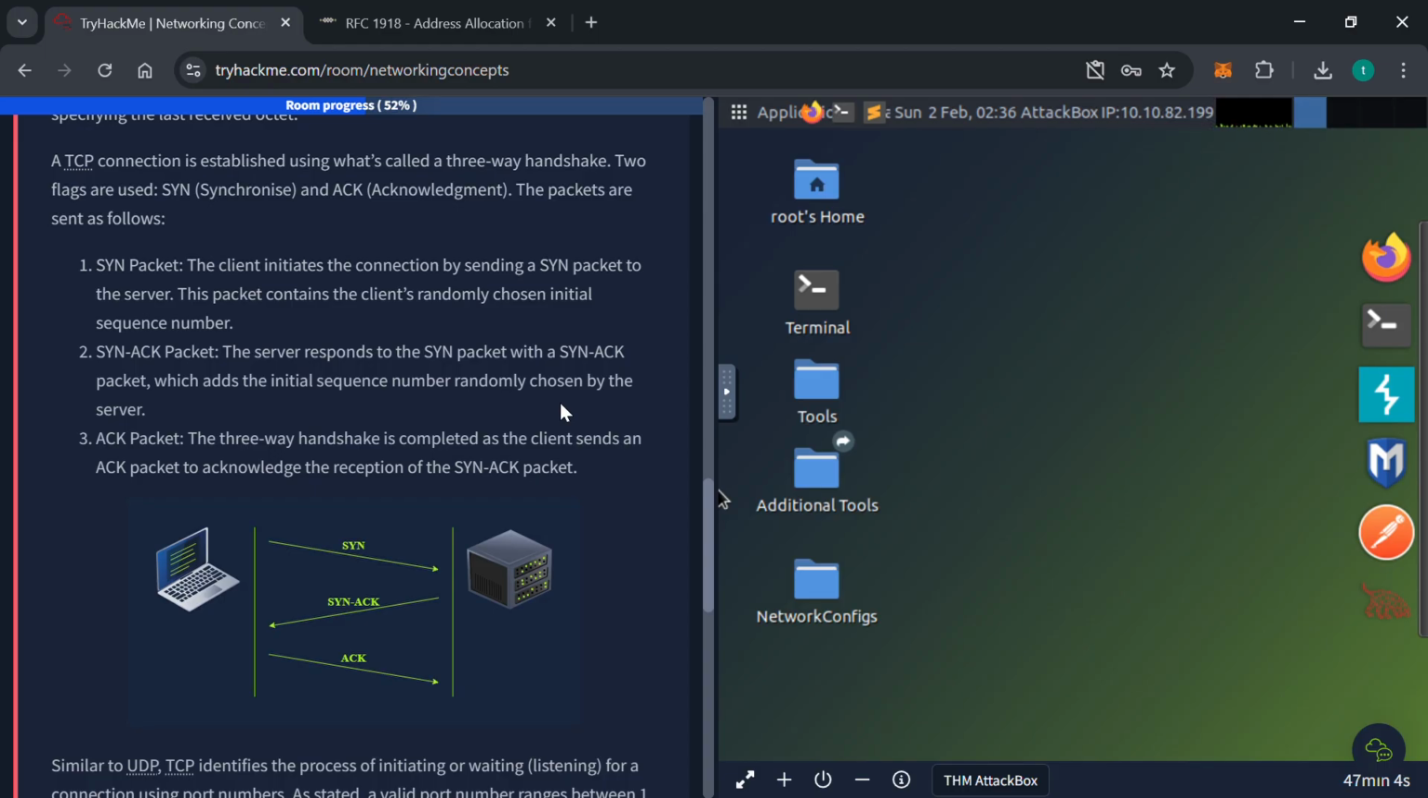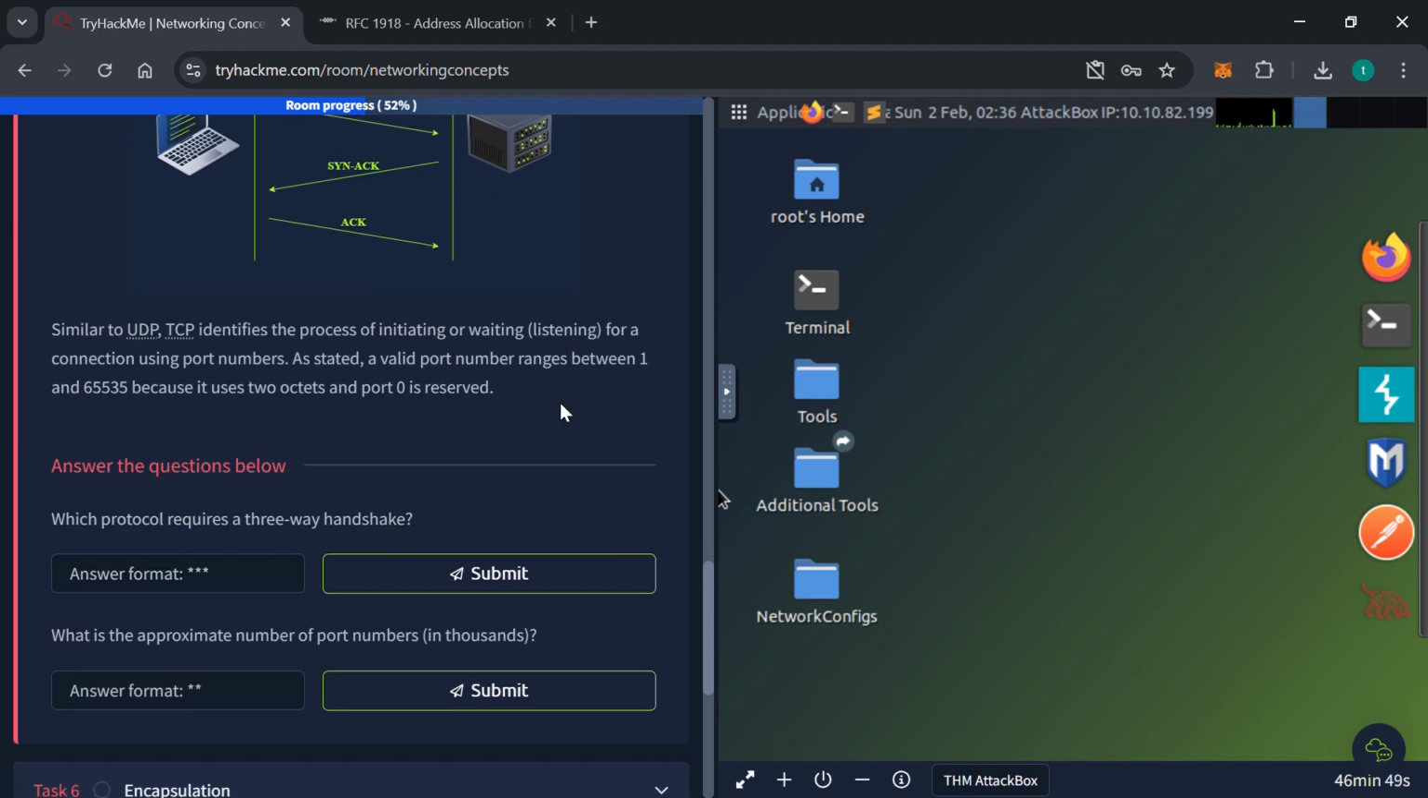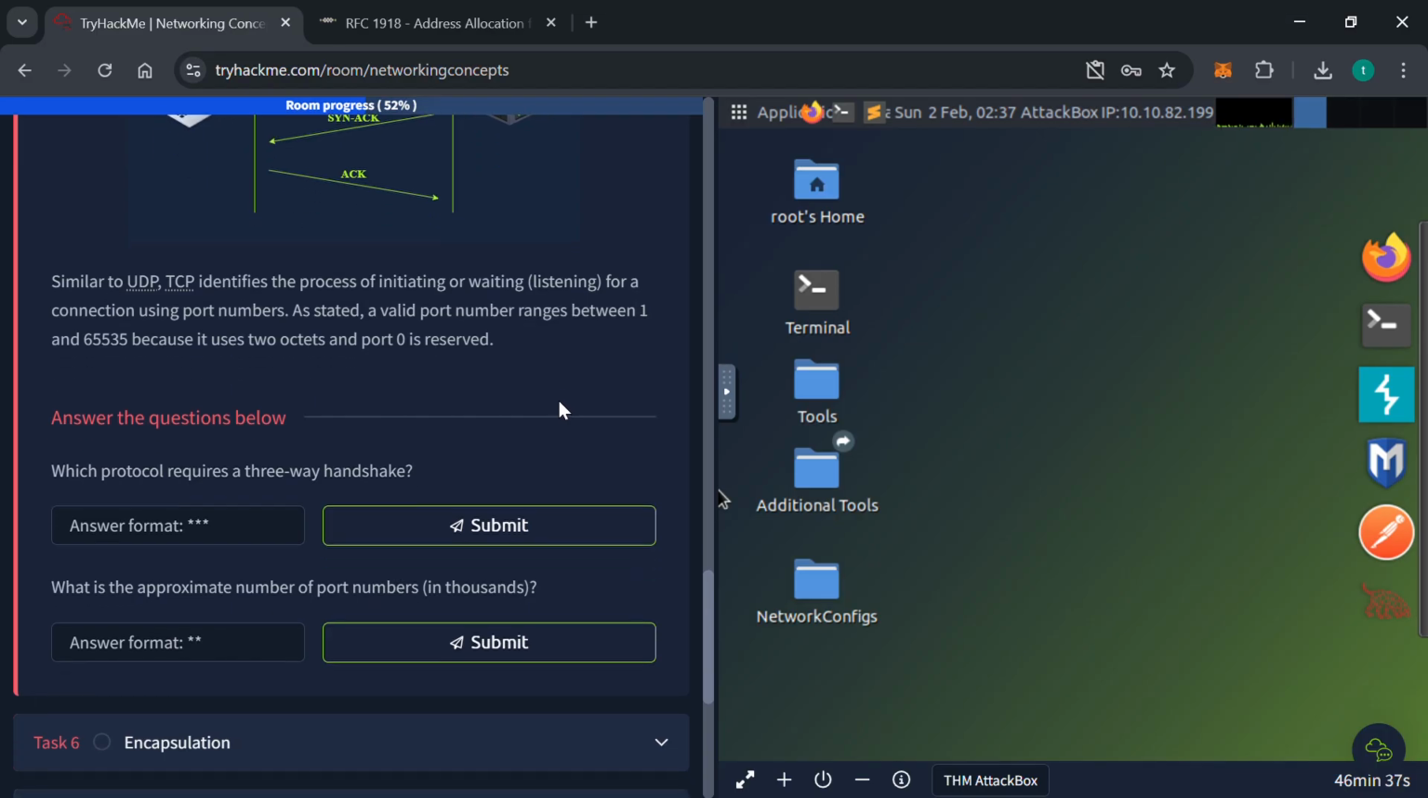Let's assume we have A trying to connect to B. A sends a SYN packet to B. B sends a SYN ACK packet, to let them know that they've received the SYN packet. Then A responds with an ACK packet. So similar to UDP, TCP identifies the process waiting for or initiating a connection using port numbers. As stated, a valid port number ranges from 1 to 65535 because it uses 2 octets and port 0 is reserved.